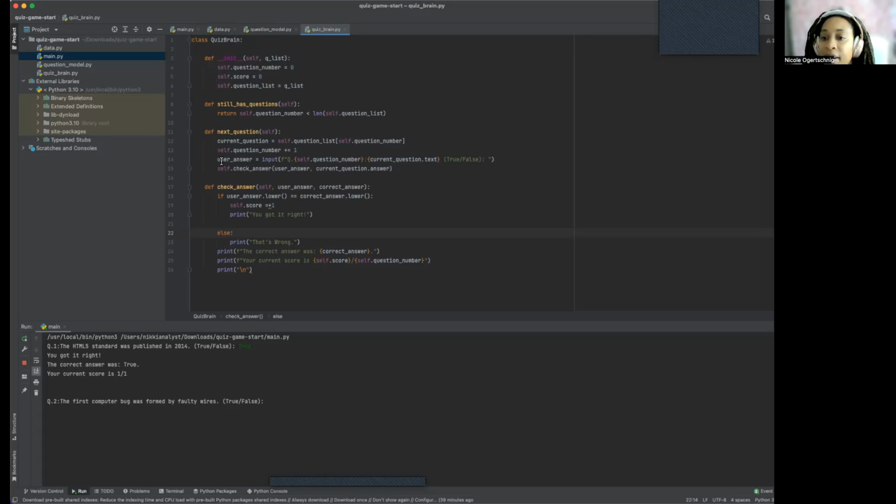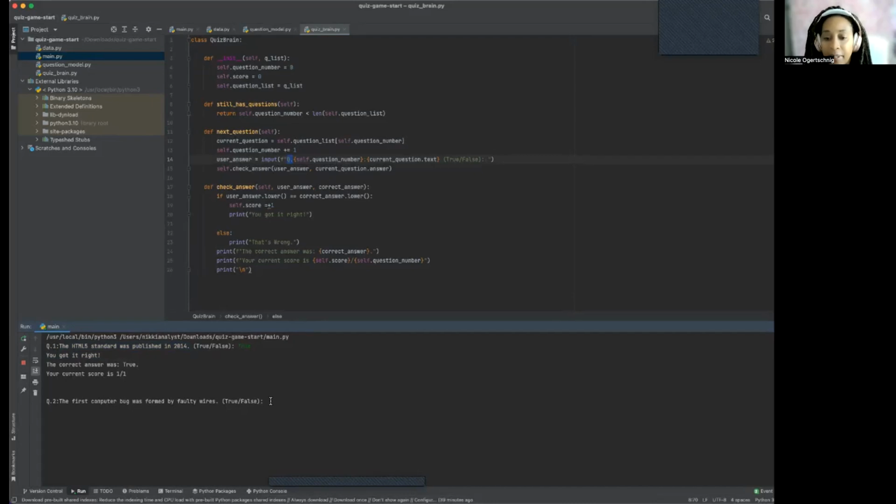And right here, the input, the question, you see that? It's saying self-question number, so it's letting me know this is my self-question number 1. Then the current question text, and it ends with true, false, and then it goes to my answer from there. All right, so let's keep answering these questions.